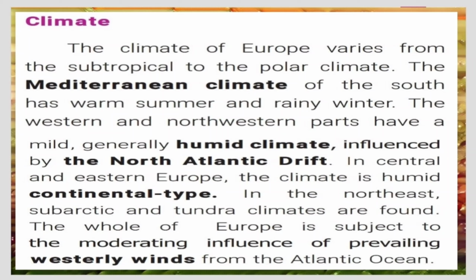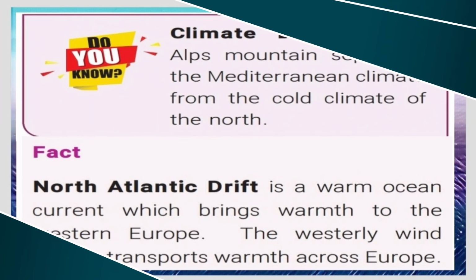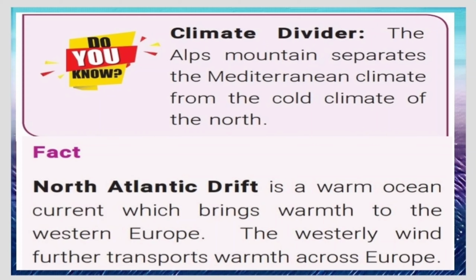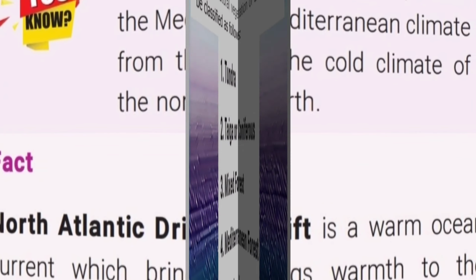The whole of Europe is subject to the moderating influence of prevailing westerly winds from the Atlantic Ocean. Climate divider: the Alps mountains separate the Mediterranean climate from the cold climate of the north. North Atlantic drift is a warm ocean current which brings warmth to western Europe. The westerly wind further transports warmth across Europe.